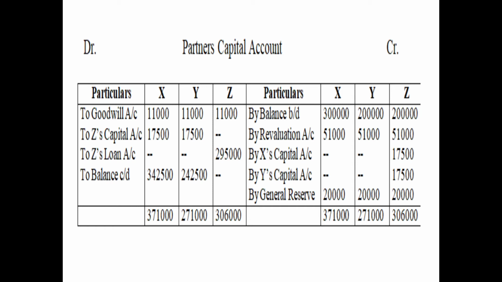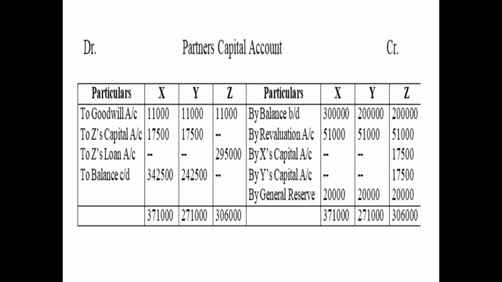So we have written by X's capital account, and the amount is shown in Z's column because the capital of Z is increasing. Then by Y's capital account, again the amount in the column of Z because Z's capital is increasing. Then by general reserve, that is distribution of reserve, 20,000 to X, 20,000 to Y and 20,000 to Z.